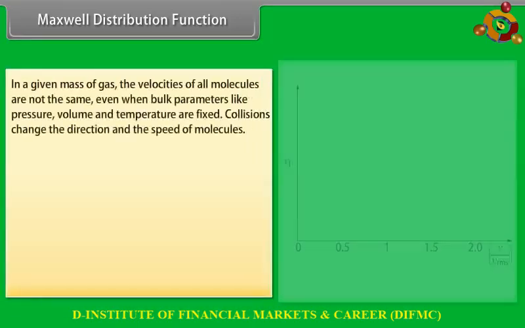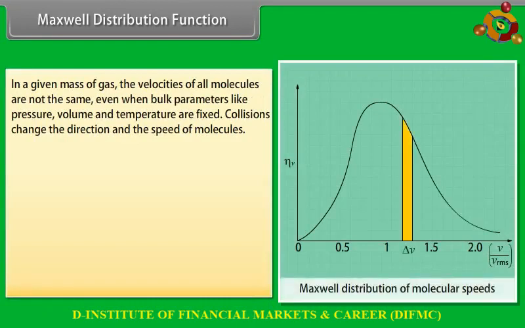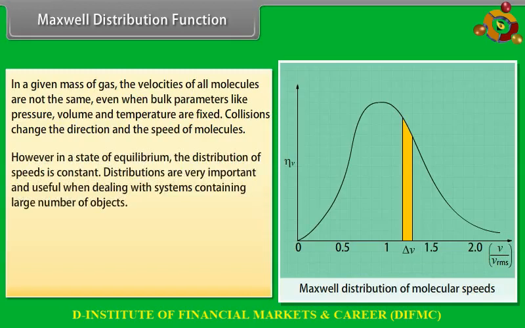Maxwell distribution function. In a given mass of gas, the velocities of all molecules are not the same, even when bulk parameters like pressure, volume, and temperature are fixed. Collisions change the direction and the speed of molecules. However, in a state of equilibrium, the distribution of speed is constant. Distributions are very important and useful when dealing with